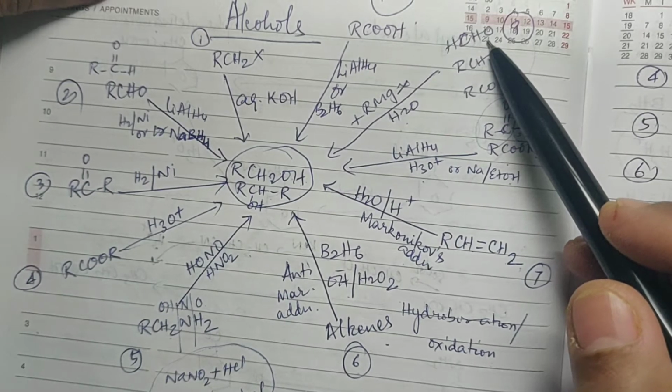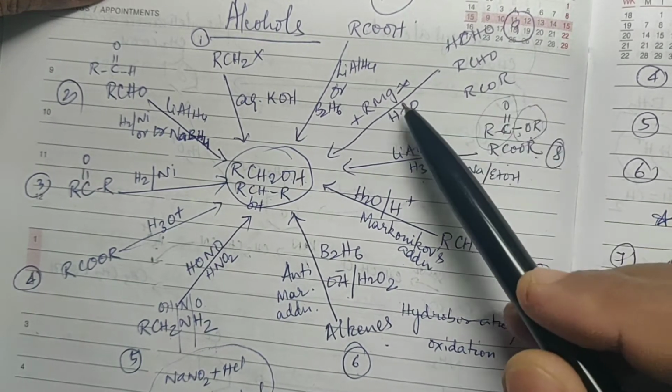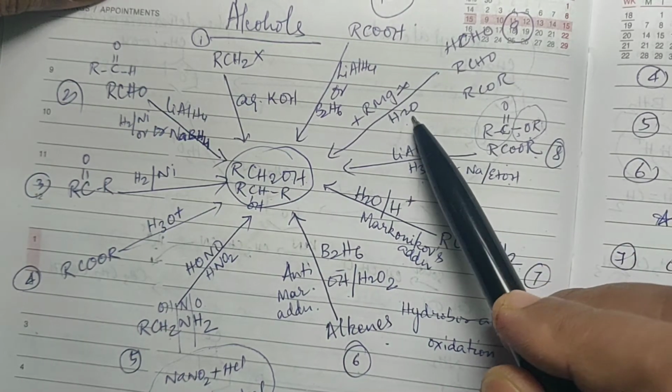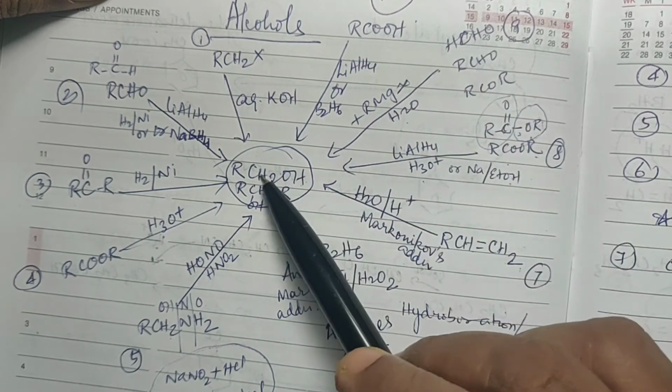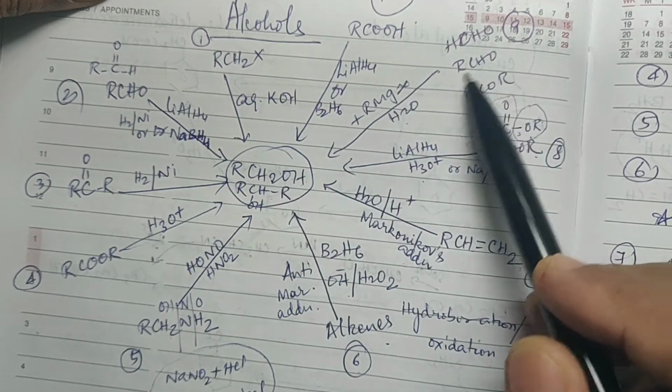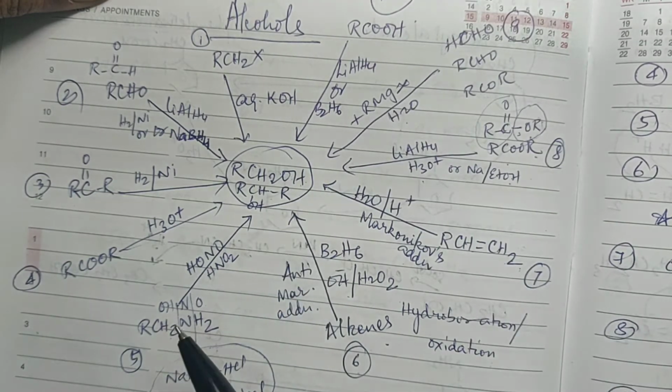Next you can prepare it from formaldehyde or any other aldehyde or ketone by treatment with Grignard reagent followed by hydrolysis. And again, if you use formaldehyde, you will get a primary alcohol. Any other aldehyde will give you secondary alcohol and a ketone will give you a tertiary alcohol.